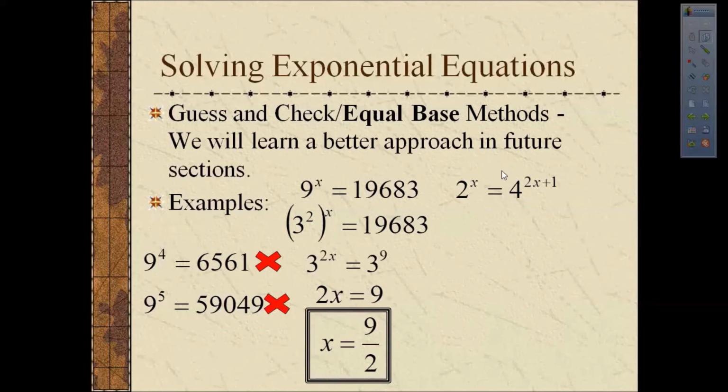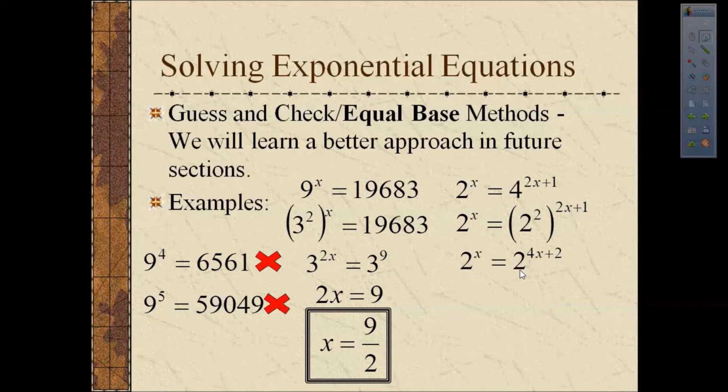I could try guessing all day long, and I might never find a power of x that's going to make the two sides of the equation equal. So instead, let's take this bigger base 4 and try to make it the power of a smaller number. 4 is the same as 2 to the second power. Now 2 to the second power to the 2x plus 1, let's think about what properties of powers we have to apply here. We're going to multiply the exponent 2 times the exponent 2x plus 1. That means distributing 2 times 2x and 2 times 1.